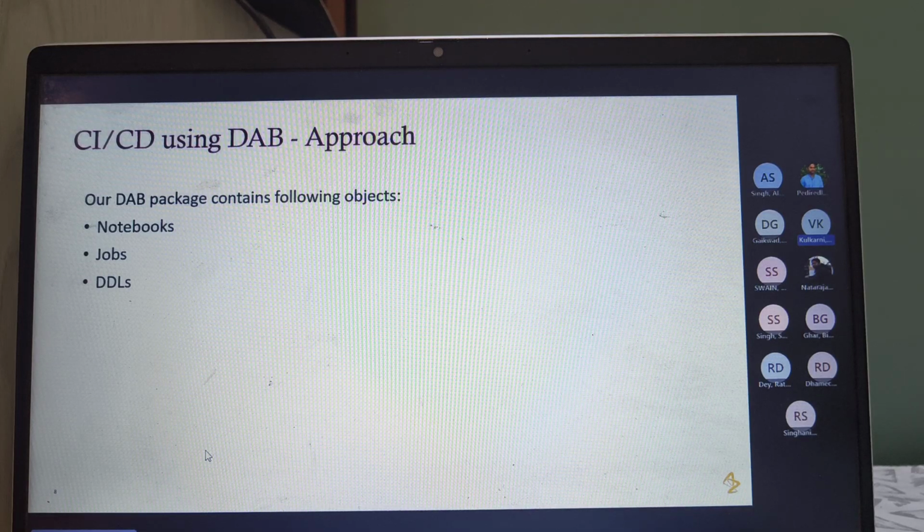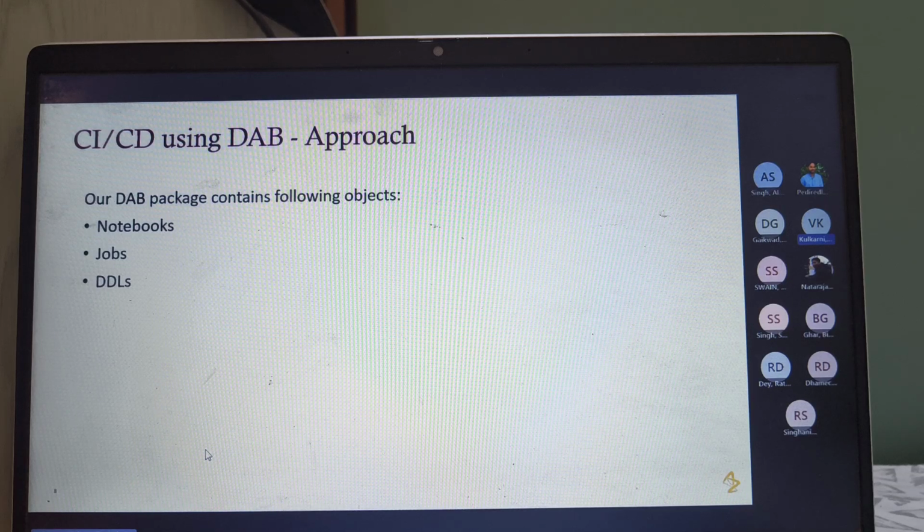So no single user can do anything; everything happens through the service principal itself. A single user doesn't even have permission to drop a table or drop a view. It needs to be done through the service principal only. The service principal is an entity which will have all the access.